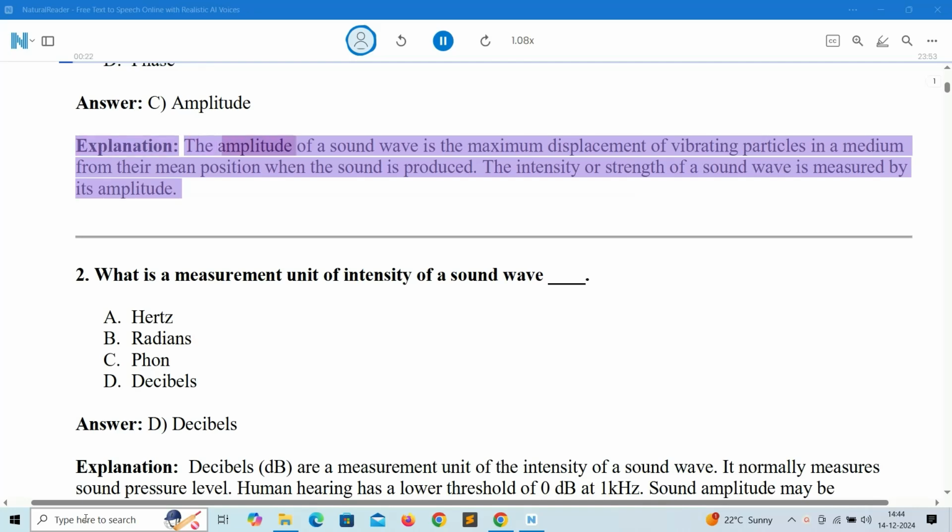Explanation: the amplitude of a sound wave is the maximum displacement of vibrating particles in a medium from their mean position when the sound is produced. The intensity or strength of a sound wave is measured by its amplitude.